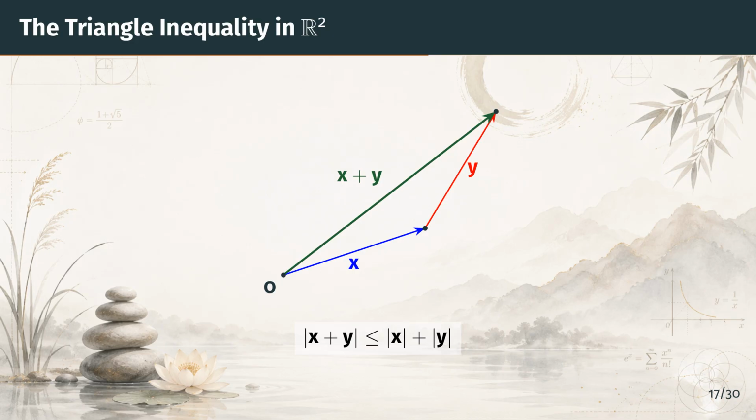This diagram illustrates the triangle inequality in R^2. The vector x is shown in blue, the vector y in red, and their sum, x plus y, in green. The 3 vectors form a triangle. The triangle inequality says that the length of the green side, the direct route from the origin to the tip of x plus y, is at most the sum of the lengths of the blue and red sides. The shortcut is never longer than the detour. Now, let's prove these properties.